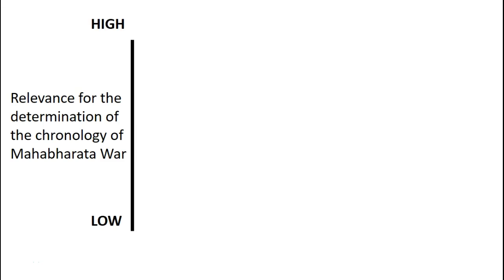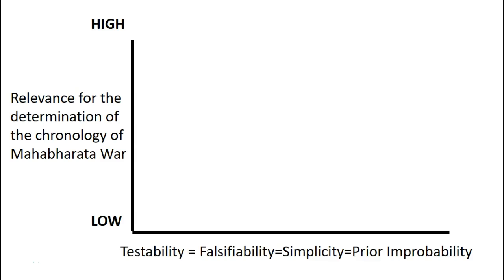And then we plot on the x-axis testability, which is the same as falsifiability, same as simplicity. How simple is the description? Is there a confusion around the interpretation and so on? And that's also the same as prior improbability. Again, we plot that from low to high.